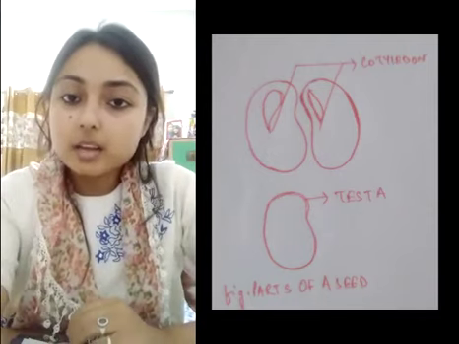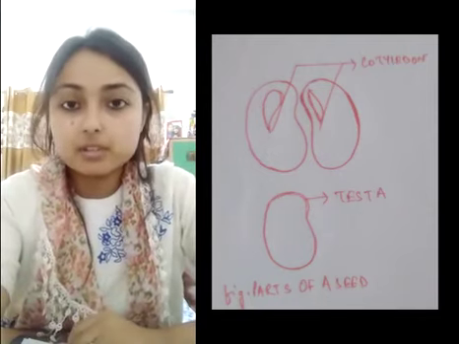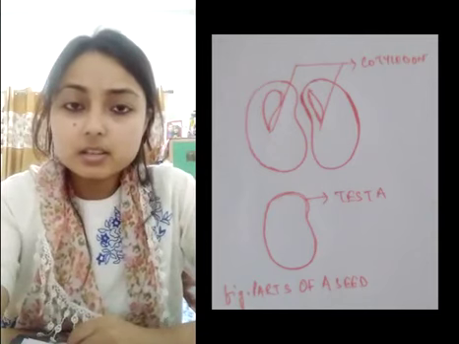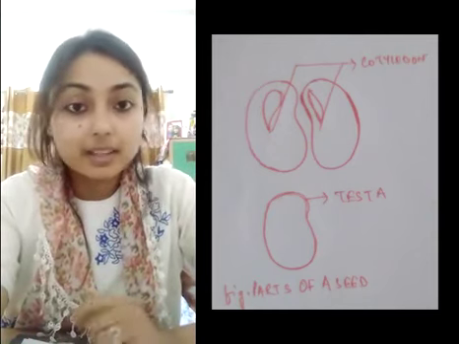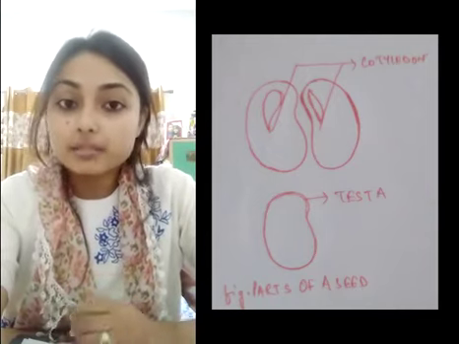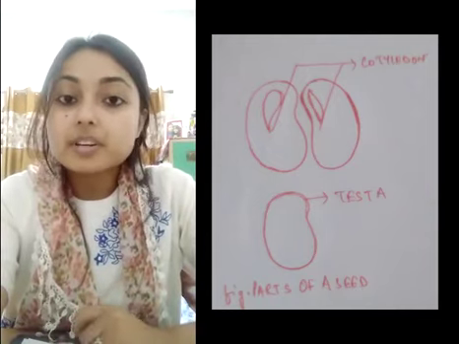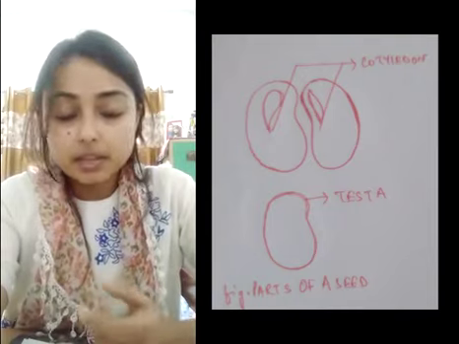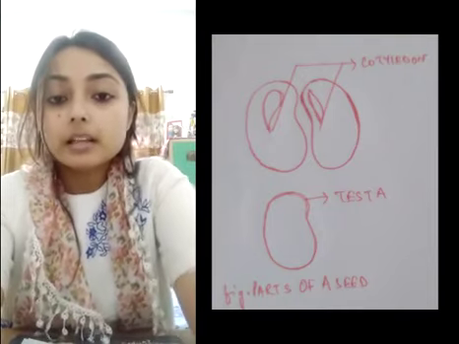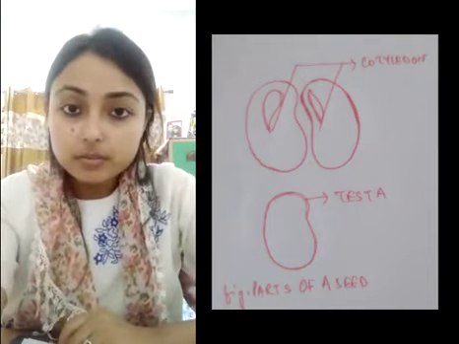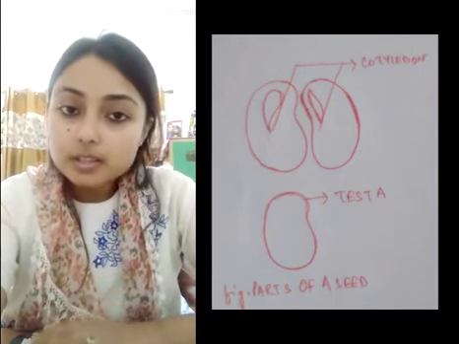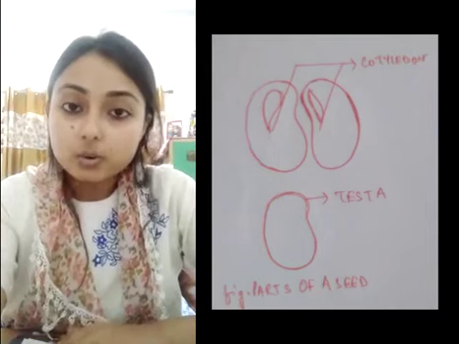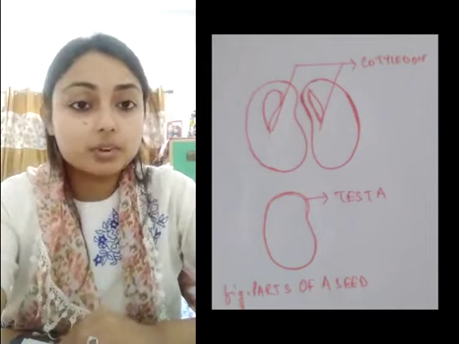Now, let us learn about the structure of a seed. You have all seen a seed. Common examples of seeds are the rajma you have, that is also a seed. You have seen the mango seed. After eating an apple, you have seen the seed, the apple seed. Now you have observed that a seed has a seed coat. What is a seed coat? Seed coat is the outer covering of a seed.